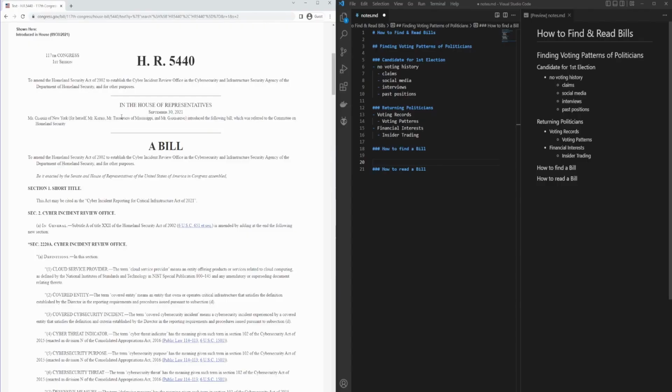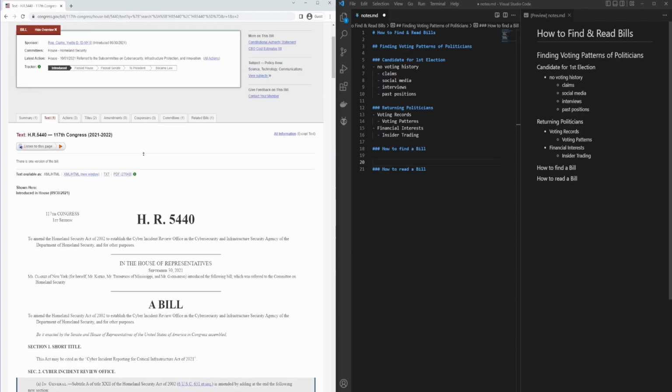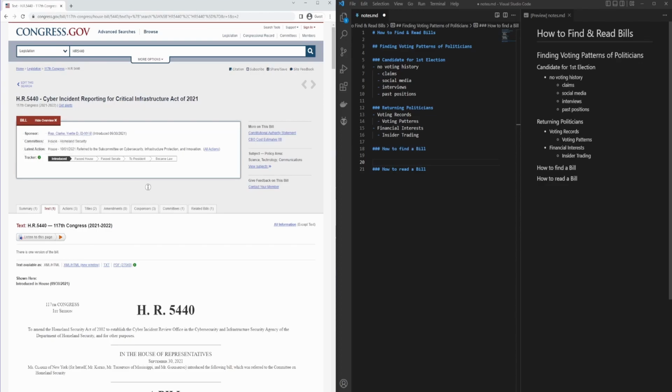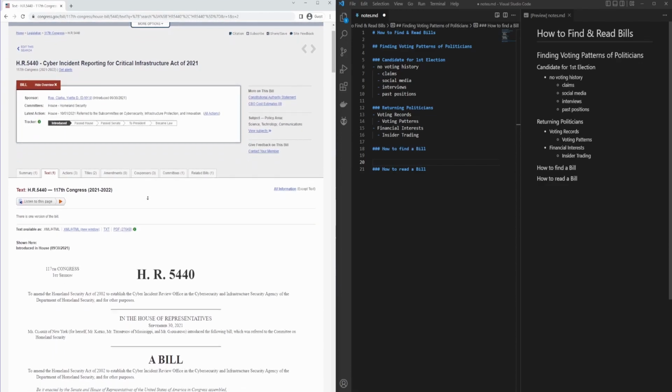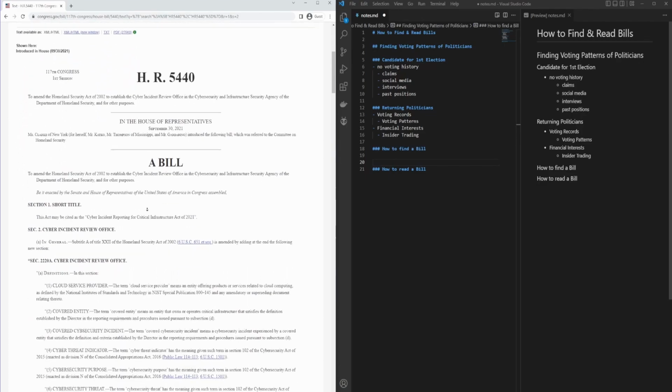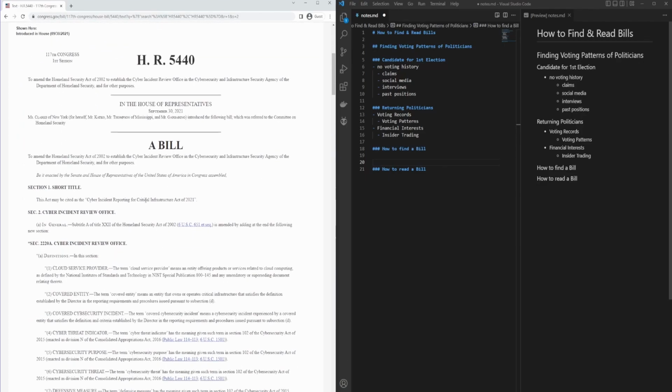So starting at the top, you can see that this bill was introduced in House, and we have the date at which this bill was introduced in the House. This is good when we're reading a bill because it gives us some evidence as to the likelihood of this bill passing soon, especially when we cross-reference it with a tracker at the top. In this case, it may be a while until anything happens with this bill. Now, some bills, depending on the complexity and the topic, can be passed in as little as weeks. Other bills can take years to make it all the way to a law or to eventually be discarded.